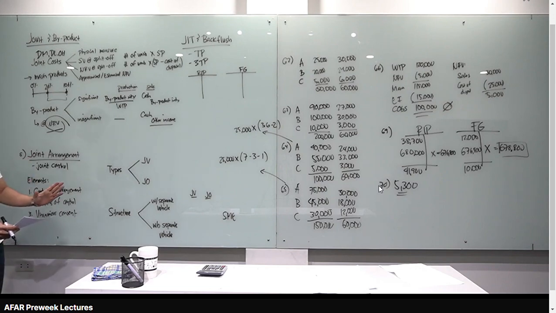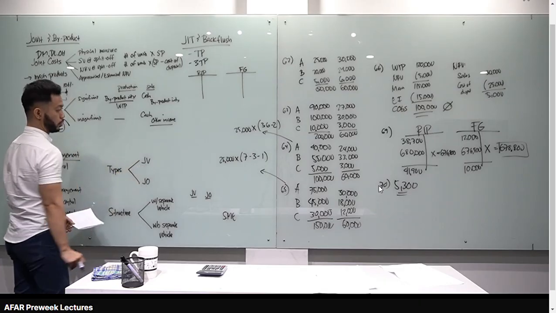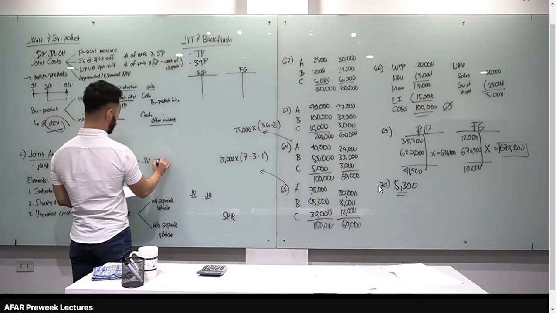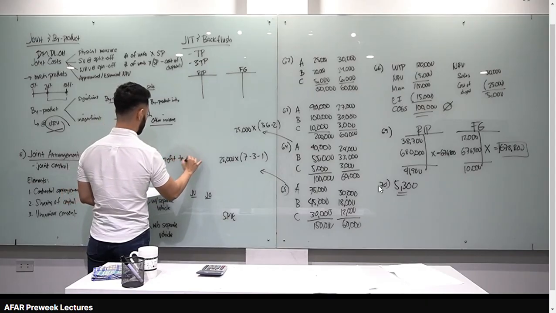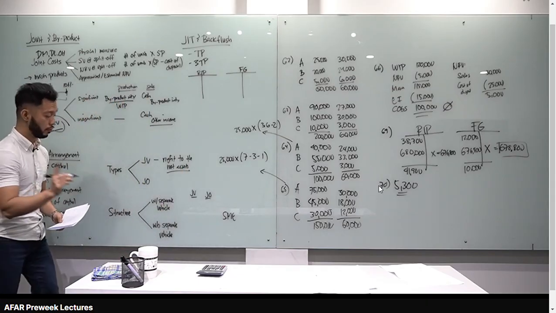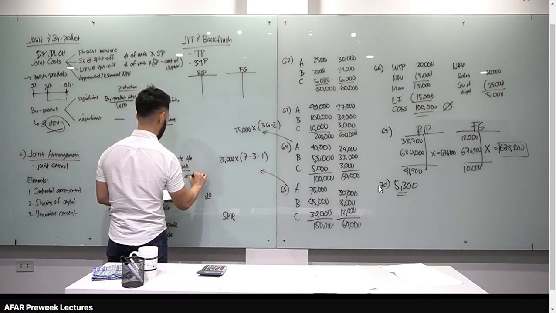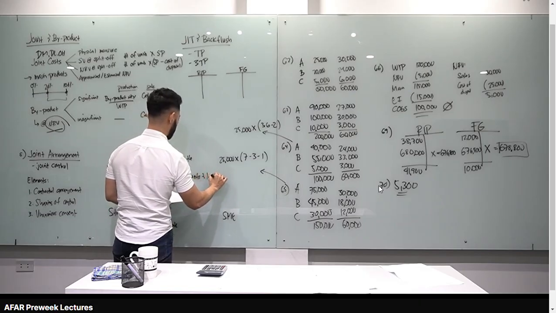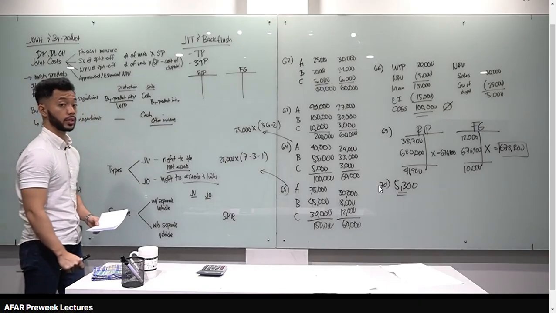Alright, now, meron tayong 2 types of joint arrangement. Number 1 is joint venture, and number 2 is joint operation. Anong difference, sir? Pag joint venture, yung joint venturers, meron silang right to the net assets. Okay? Net assets of the joint venture. Okay? For joint operation naman, meron silang right to assets and liabilities. Okay? So, yun yung difference nila. Pag joint venture, net assets. Pag joint operation, right to assets and liabilities.